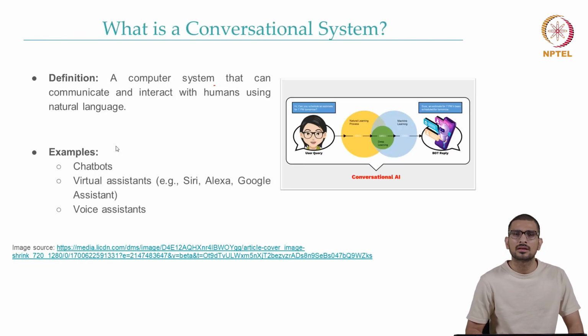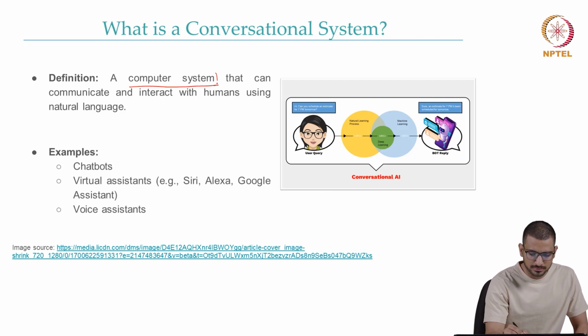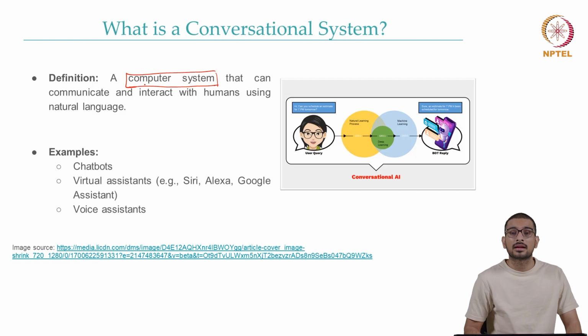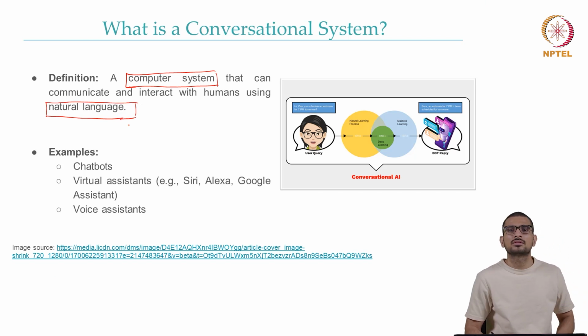Okay, so what is a conversational system? As you can see on the screen, it is a computer system that can communicate and interact with humans using natural language. These two things are more important because this is how we humans interact with each other. We use natural language, and this is something we want as a property in a conversational system. That is, we want to interact with machines using natural language.